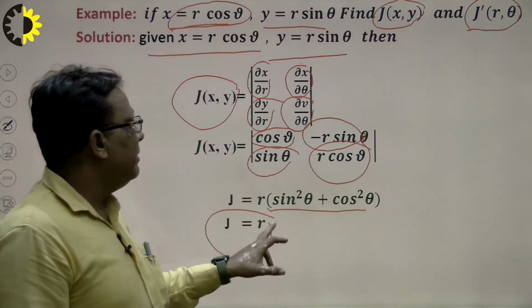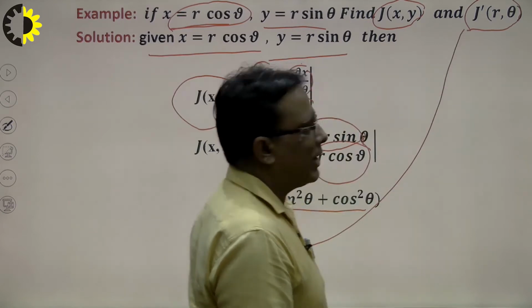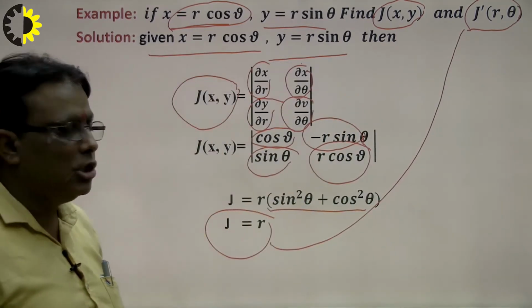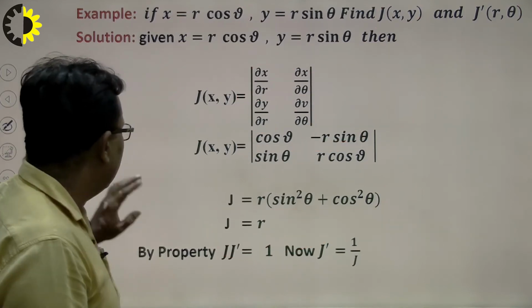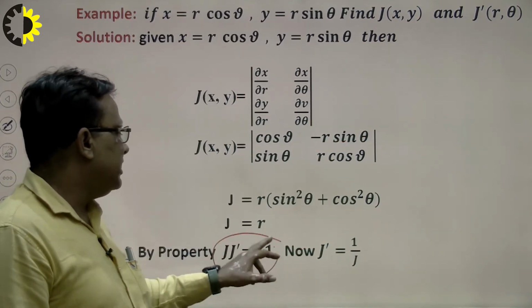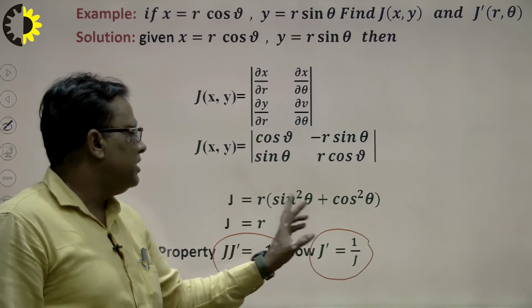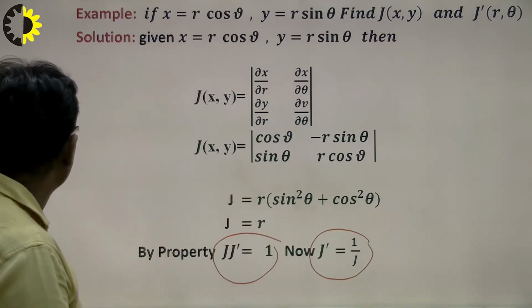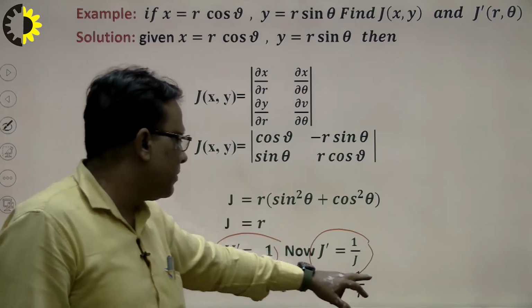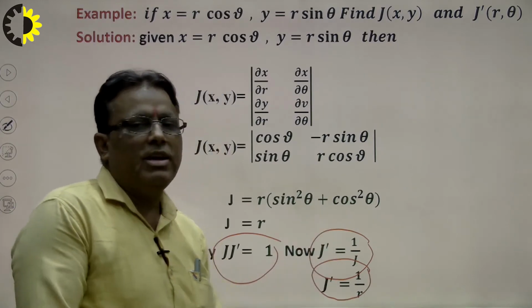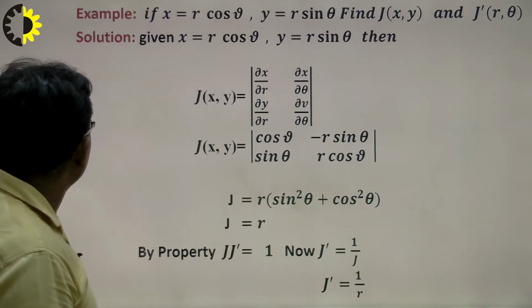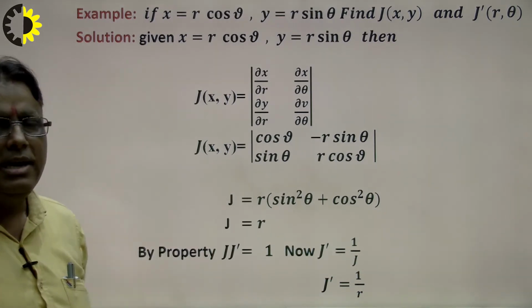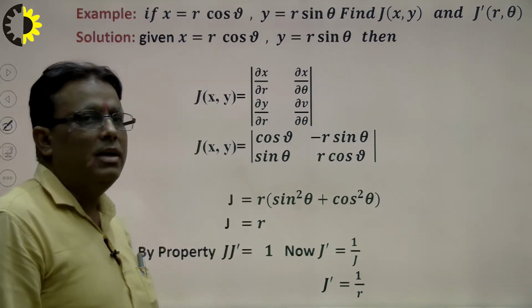But our aim is to calculate this j dash. How to calculate j dash? So j dash is equal to 1 upon j by the property. So what will be the result here? We see very carefully. j dash is equal to 1 upon j, and j is equal to r. So what will be the result of j dash? j dash will be 1 upon r here. In this way we can solve the problem of the Jacobian directly, and by the mathematics of the Jacobian.